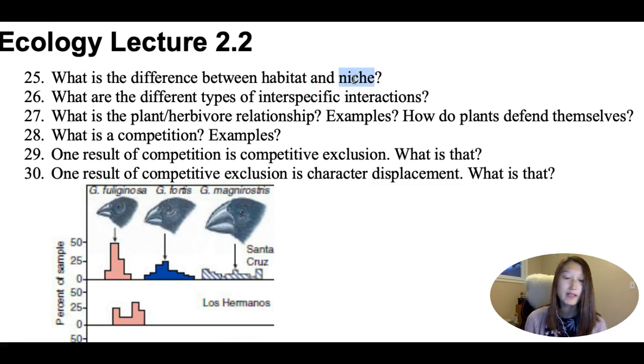Niche is not only where something lives, but also how it interacts with the environment and how it interacts with all the biotic and abiotic factors around it. So for example, for the tuna, whatever the tuna eats, other little fish, whatever bigger fish that eats the tuna, the fishermen that catch the tuna, besides that, the niche will also be how one tuna interacts with the other tunas in the area. Those are called niche.